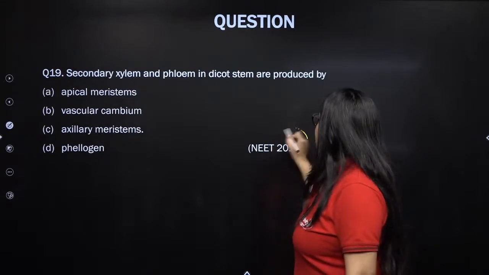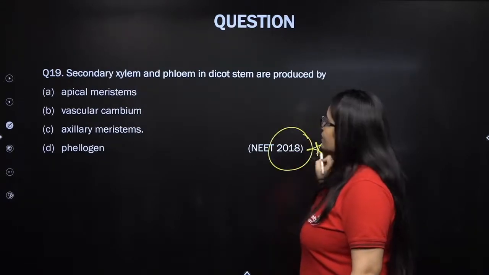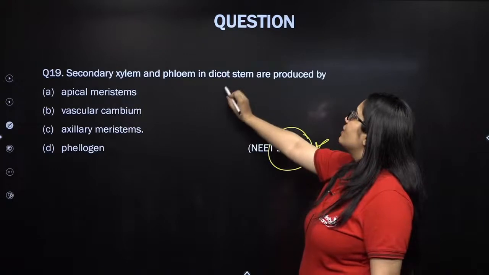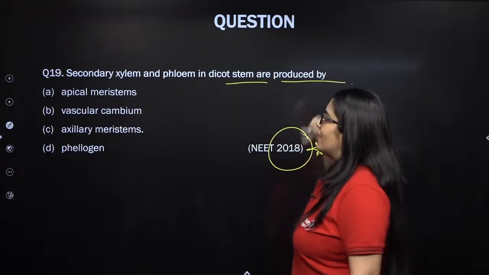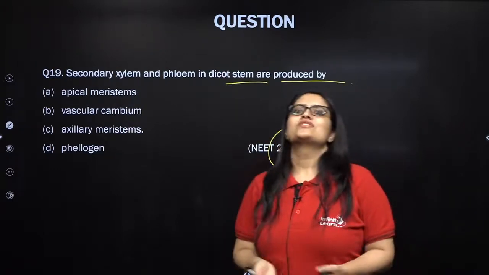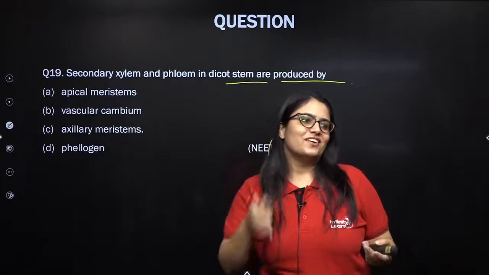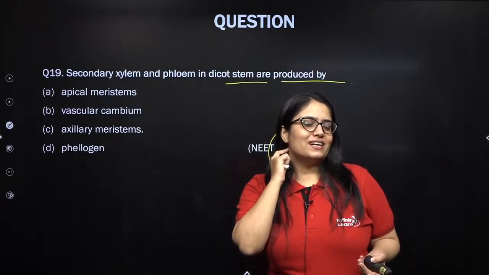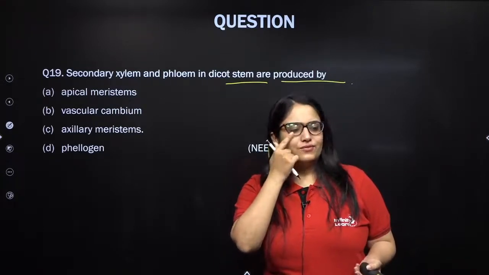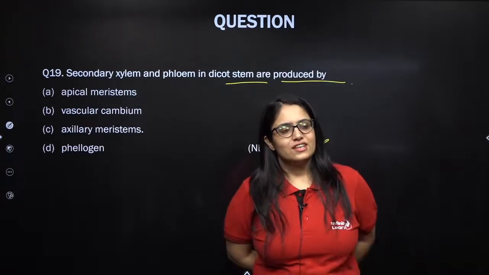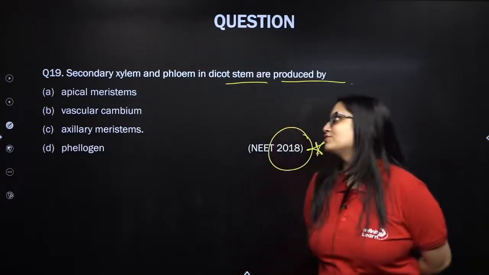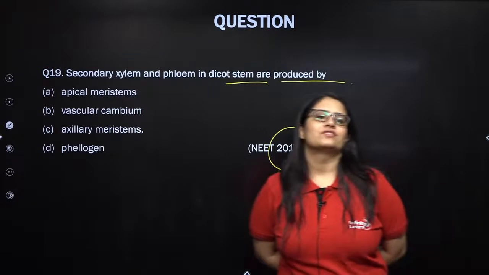This question was asked in NEET 2018. Secondary xylem and phloem in a dicot stem are produced by... you can't expect anything more simple than this from secondary growth, right? So in a dicot stem, which of the following is responsible for producing secondary phloem and secondary xylem?